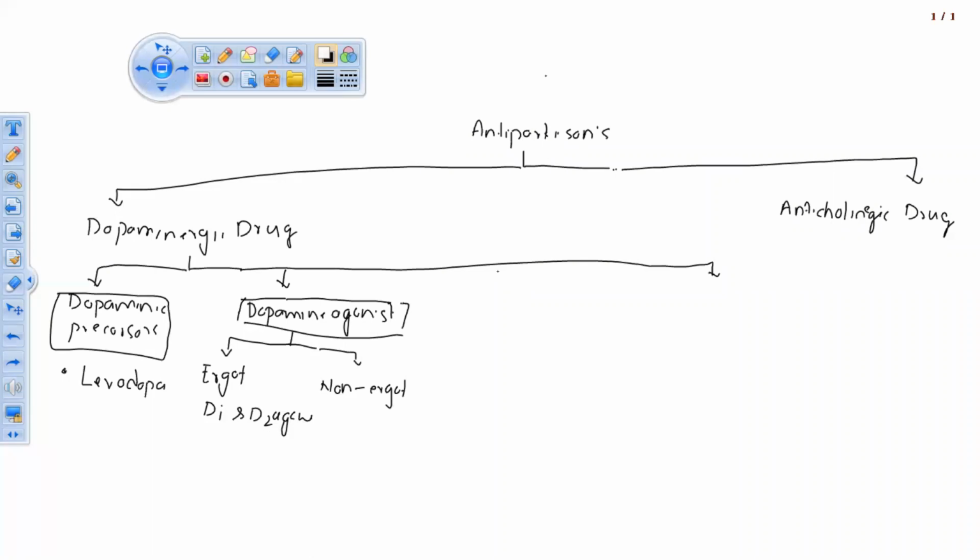The next subclassification of this category is peripheral decarboxylase inhibitors.